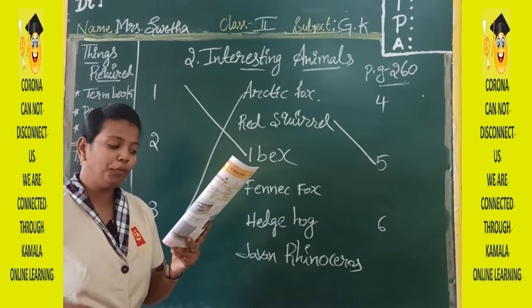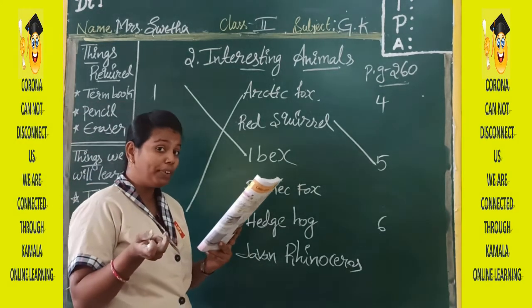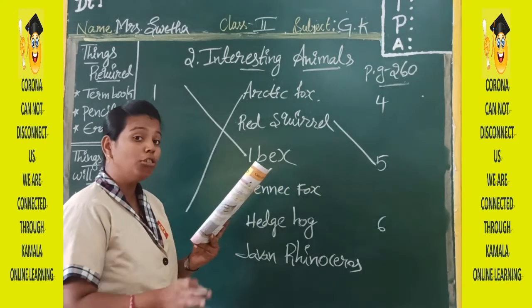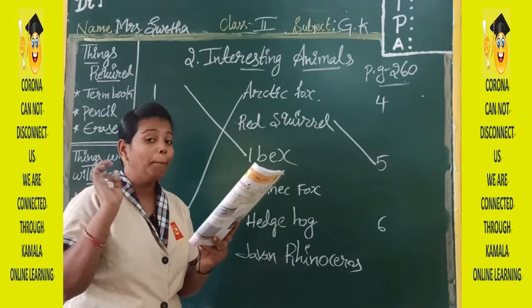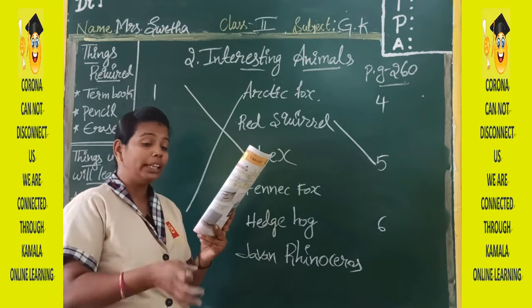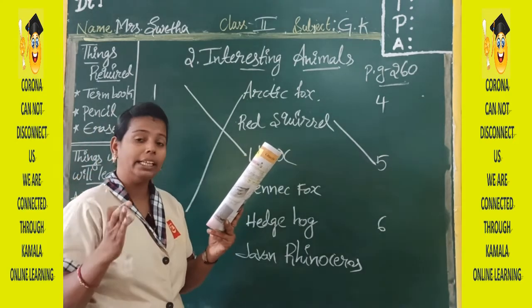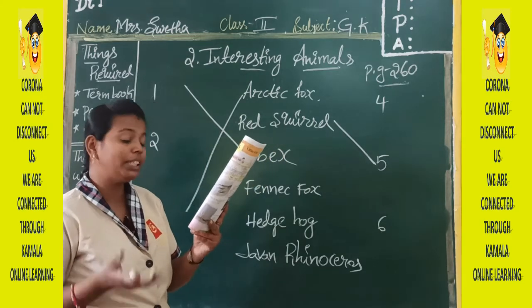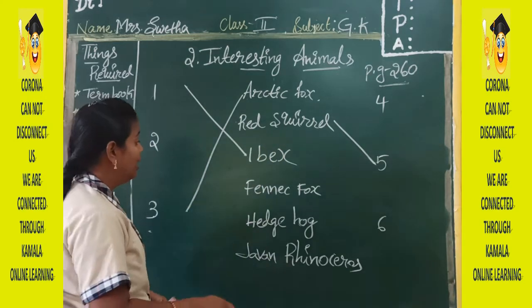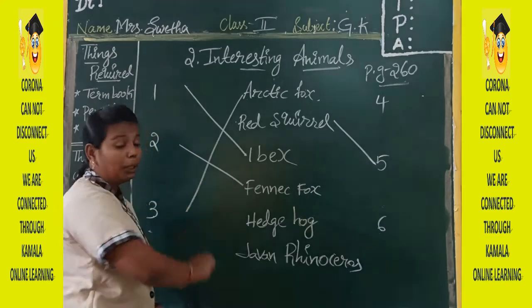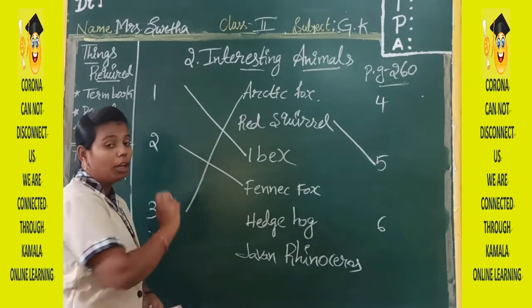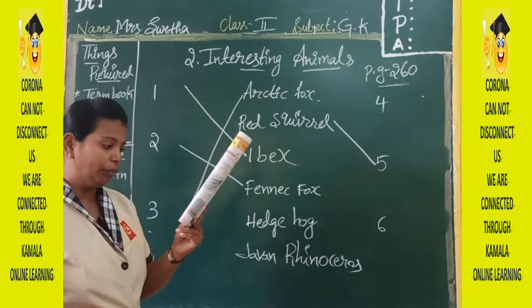Next one, fennec fox. What are the qualities of fennec fox? This also looks like Arctic fox only, but the important quality by which you can recognize it is the big ears. It will have very big ears. Which animal is having big ears? Yes, the second animal in your book will be the fennec fox.